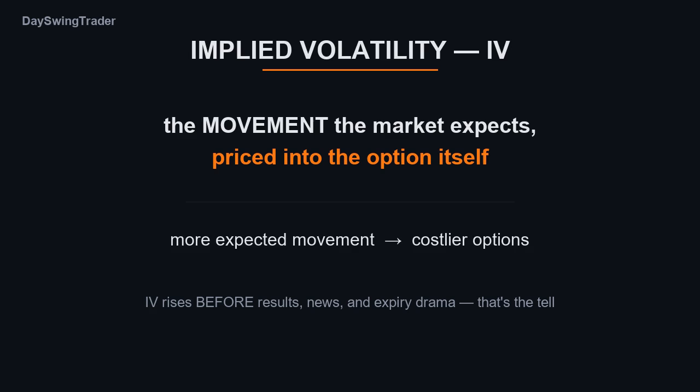Implied volatility, or IV, is a movement the market expects, priced into the option itself. More expected movement, costlier options. IV rises before results, news, and expiry drama, which is exactly why a sudden jump is worth flagging.